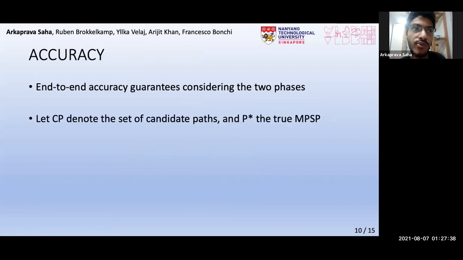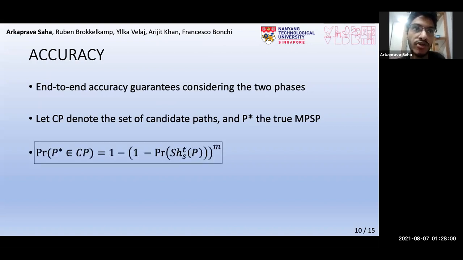We now provide end-to-end accuracy guarantees of our method considering our two phases. Of course, we'd like to return the true MPSP P star with a high probability. First, if CP denotes the set of candidates obtained by Dijkstra plus MC, then P star must be in CP, as otherwise it cannot be returned. This happens with a high probability as shown in the third line. And this implies that for a reasonably high shortest path probability, M needs to be very small, as we said just now.